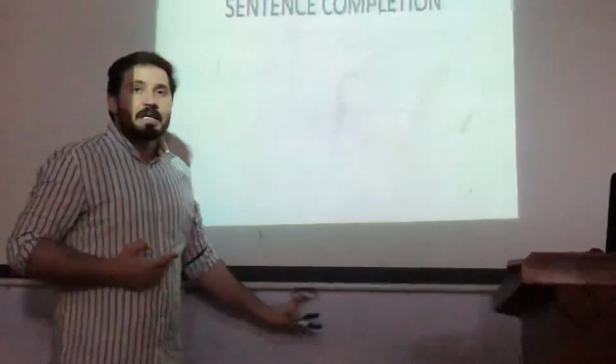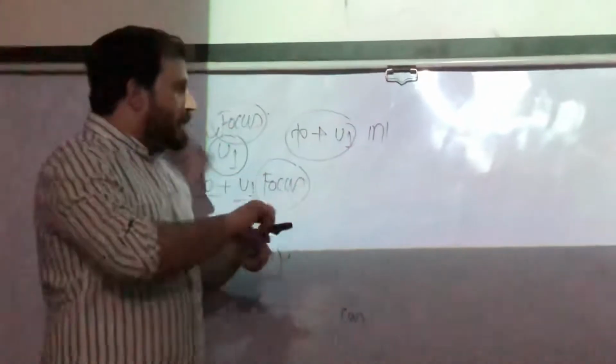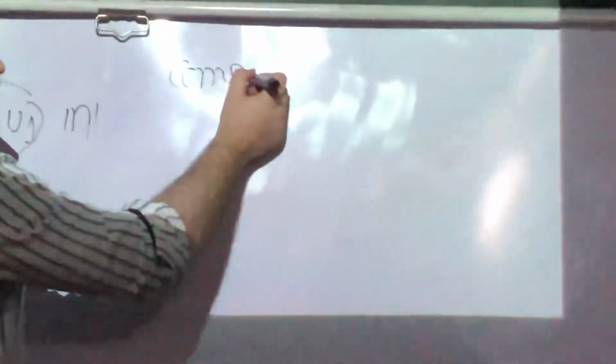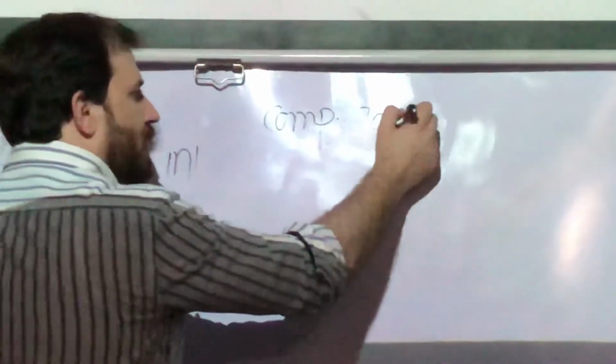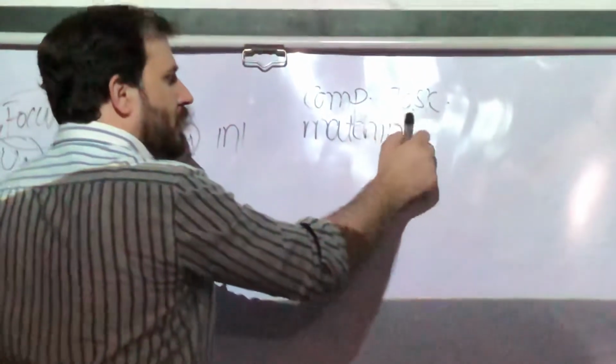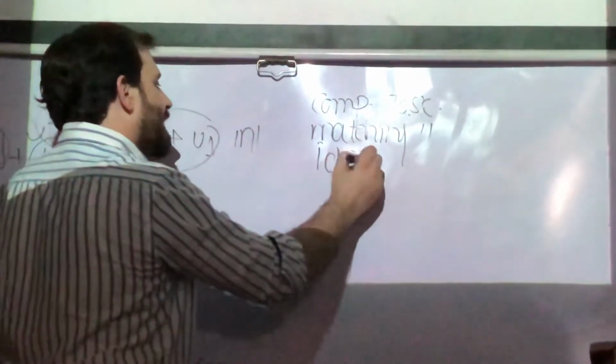In your reading, how many tasks are there? There are 3. Number 1, I told you, is the completion task. The second one that we talked about is the matching task, clear? And the third one was about identification, excellent.